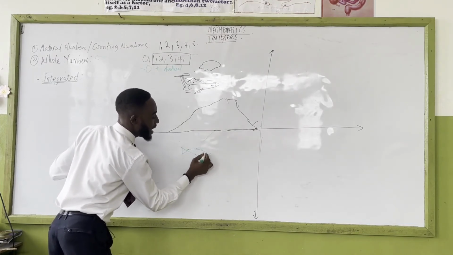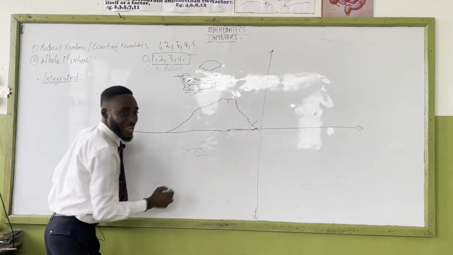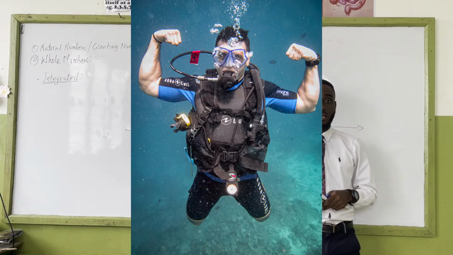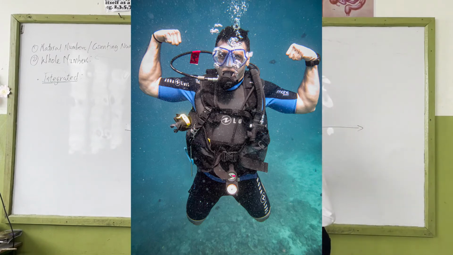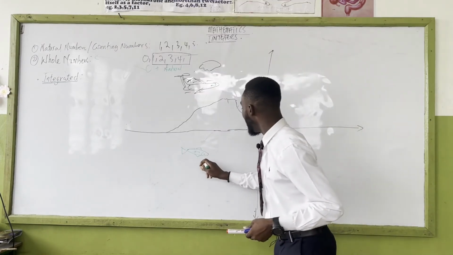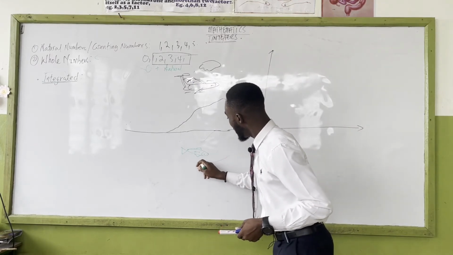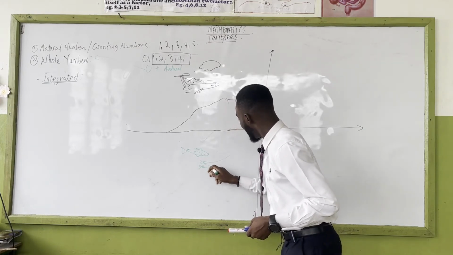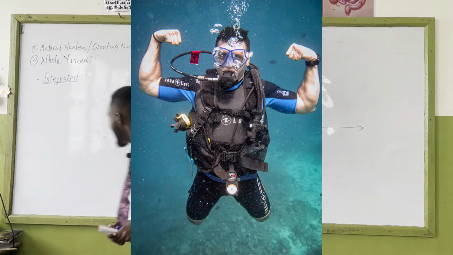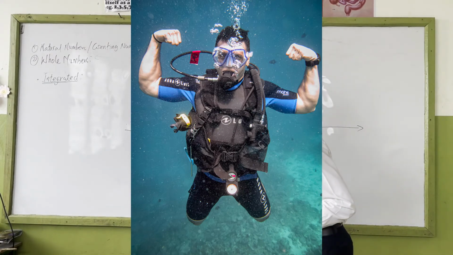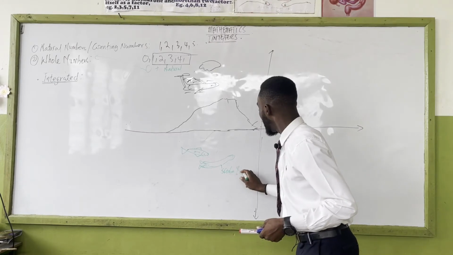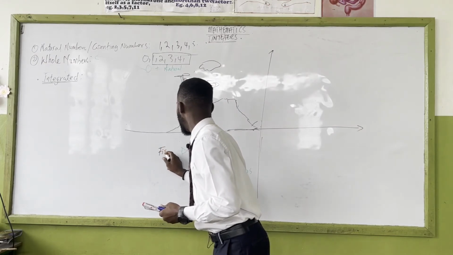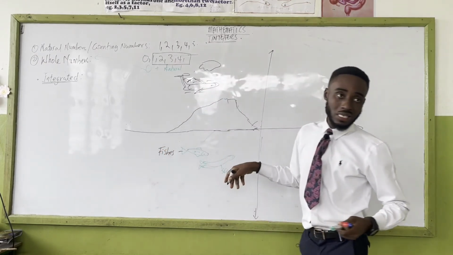How do we call those people that dive in the water? They have some name. Is it scuba or Cuba? Scuba divers. So how can I draw them? I pray I don't end up drawing a mermaid. But they look something like this. Let's try and represent them. So scuba divers. This is not deep enough. Let me color code this. Fishes, and all these things. So these guys are below.